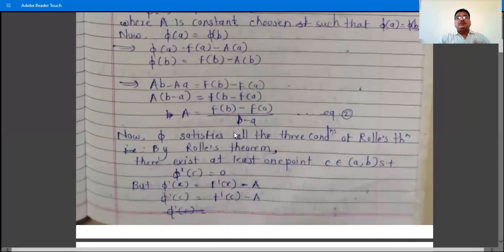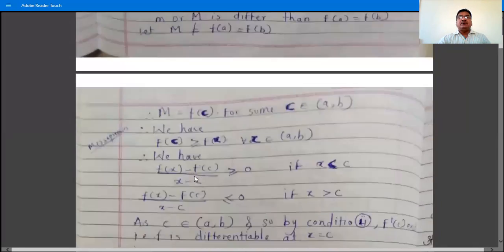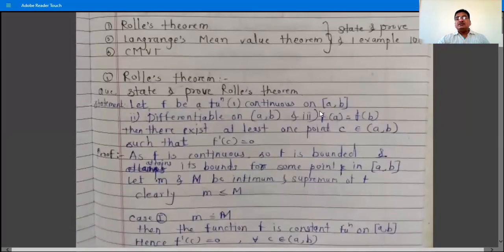So phi satisfies all the conditions of Rolle's theorem, and therefore by Rolle's theorem what we have? There exists at least one point c belongs to open interval (a, b) such that phi dash c is equal to 0. Don't write f dash c is equal to 0. The statement of Rolle's theorem is what? The function f is continuous on closed interval [a, b], differentiable on open interval (a, b), and third is what? f of a is equal to f of b.